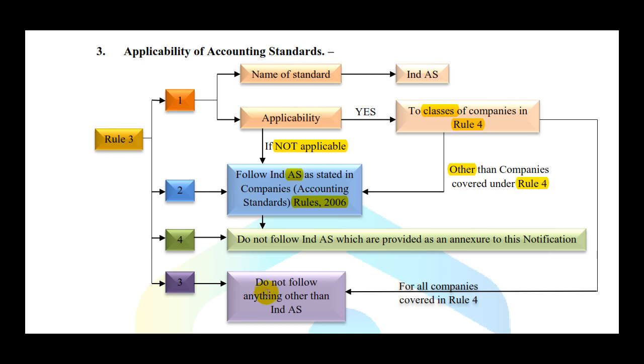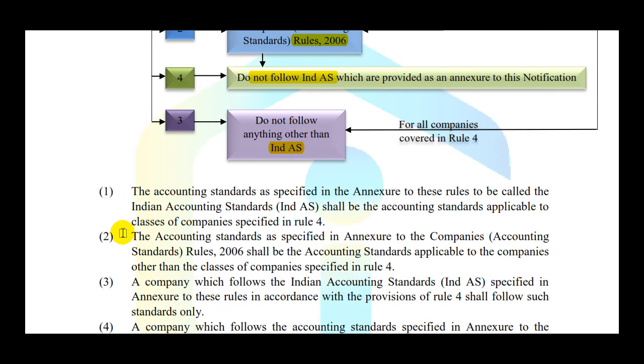Point number 3 says that you must not follow any other standard than Ind AS if you are in these Rule 4 classes. So the moment you are from the Rule 4 classes of companies, then you must follow Indian accounting standards. However, if you are not in Rule 4, then you should not follow Indian accounting standards from this particular annexure which is appended to this notification.